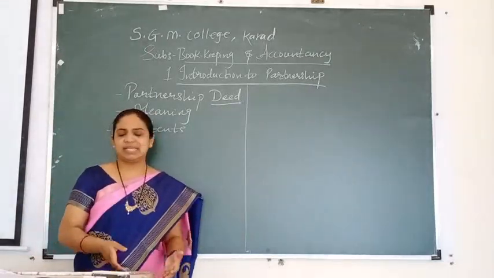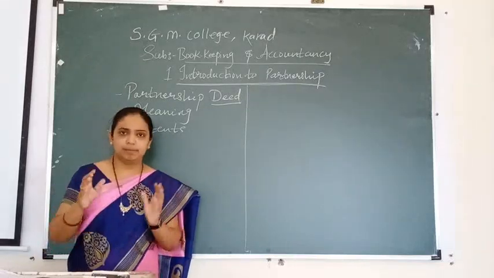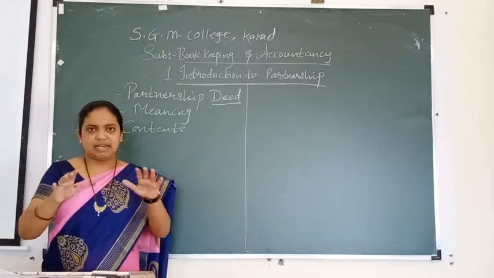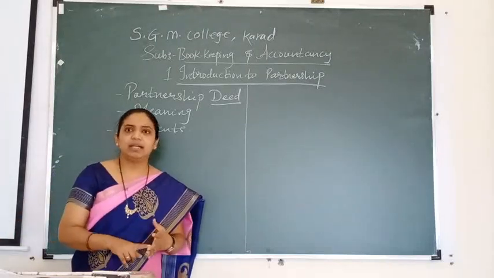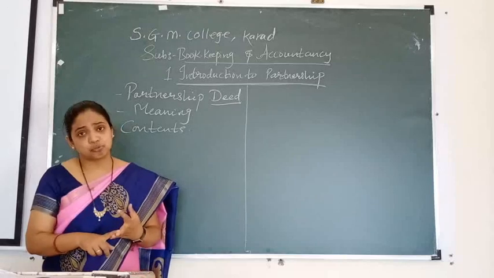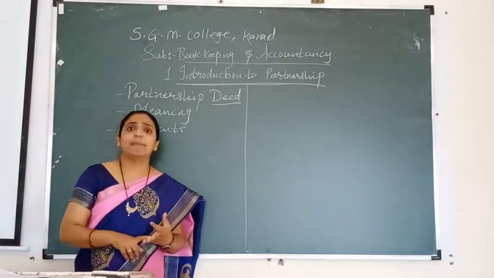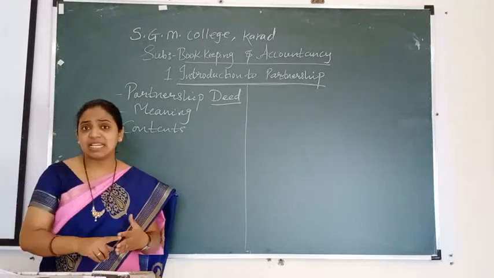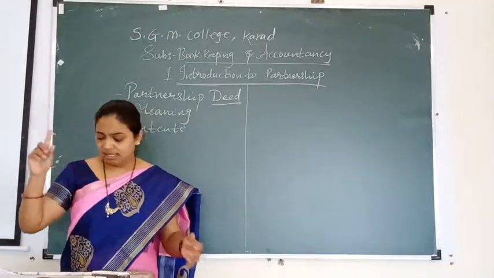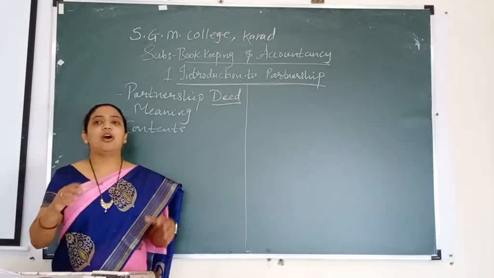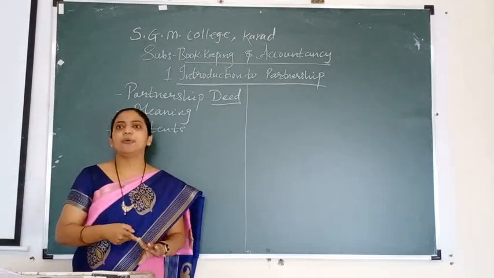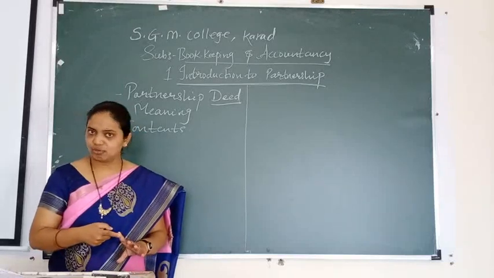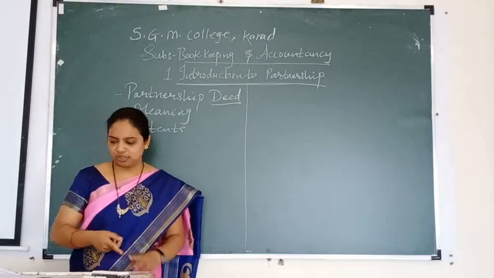Now I told you about the registered office of the business, branch office, main office, head office, everything in detail. Then how much capital is contributed by each partner into the partnership firm, then the rights, duties, and liabilities of each partner. Then the ratio of sharing profits and losses in the business is there in the deed.